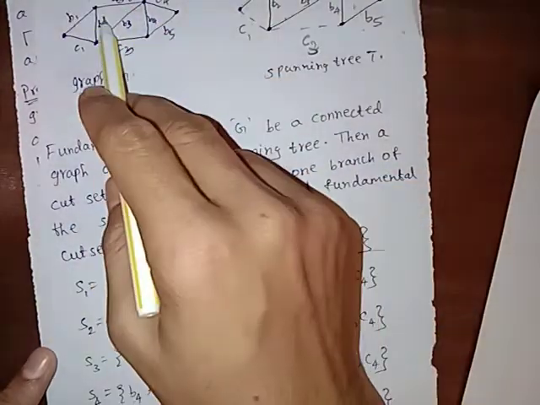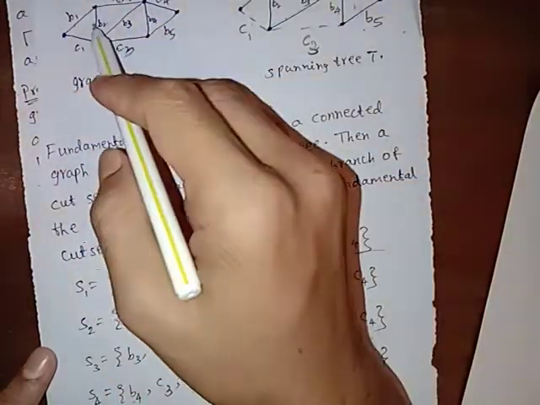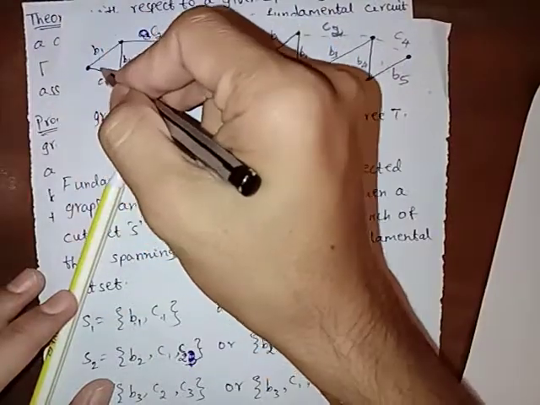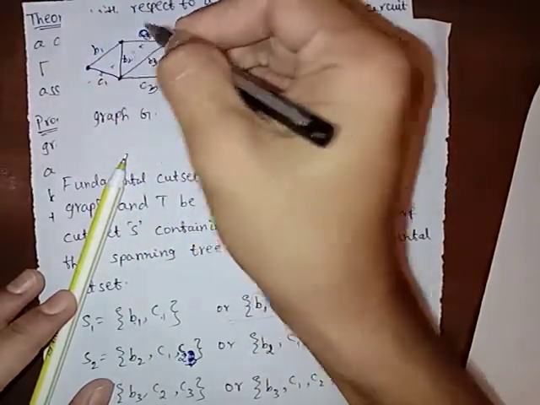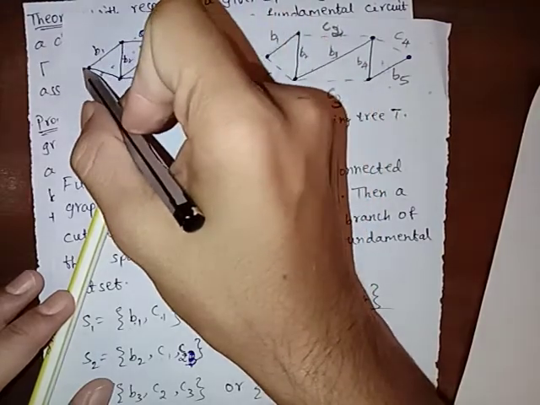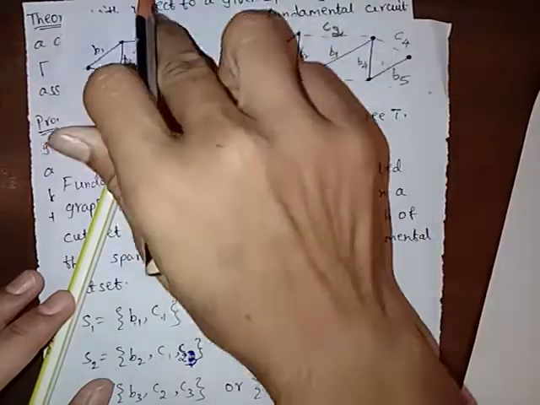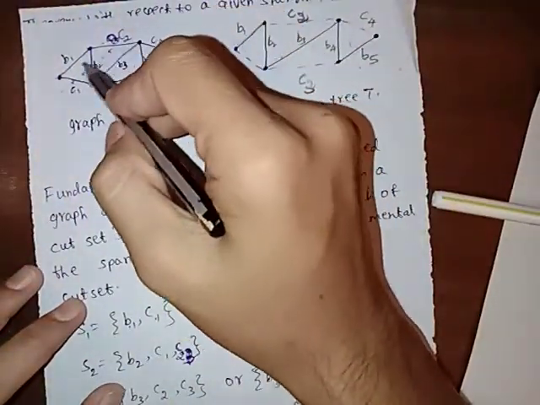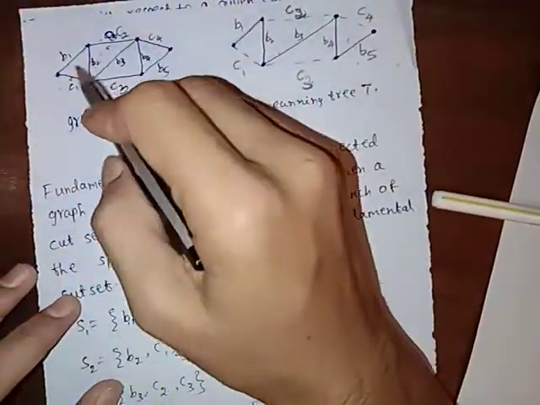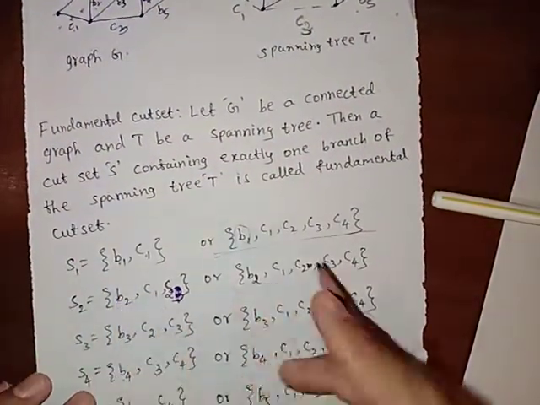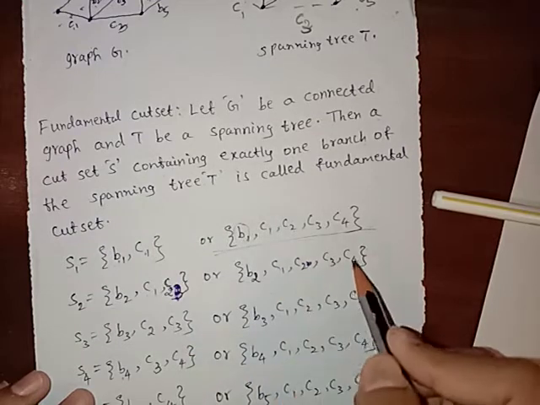Similarly, S2, if we consider B2, then B2 C1 C2. If we remove C1, B2 and C2, this is disconnected. This is one part and these are another part. So B2 C1 C2 is another cut set. We can write this as B2 C1 C2 C3 C4 also.